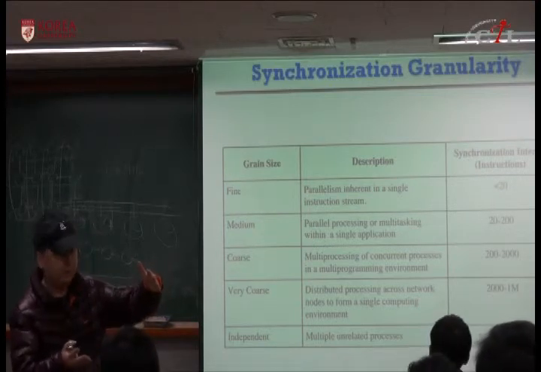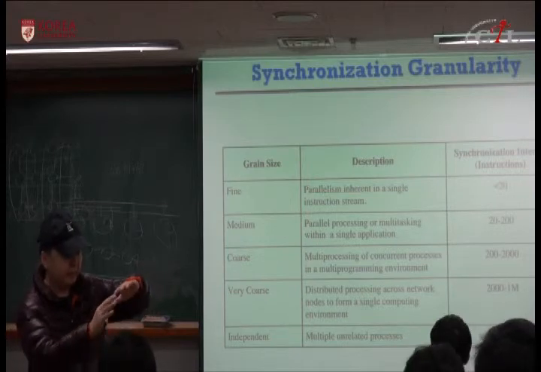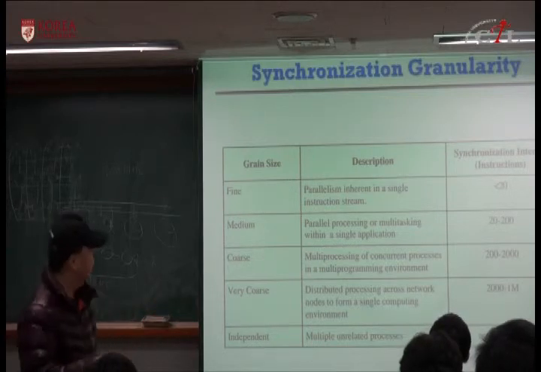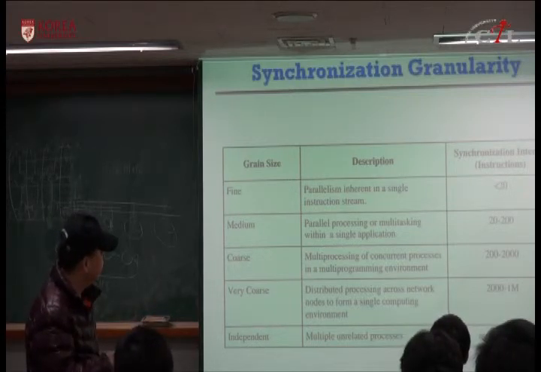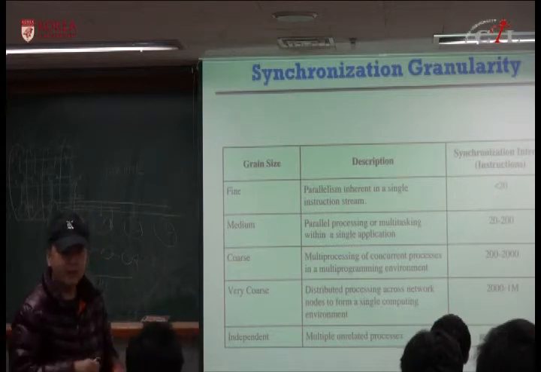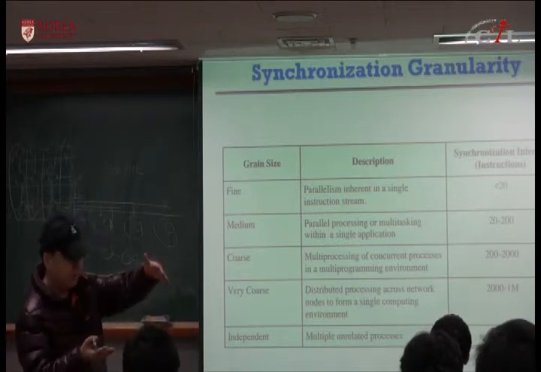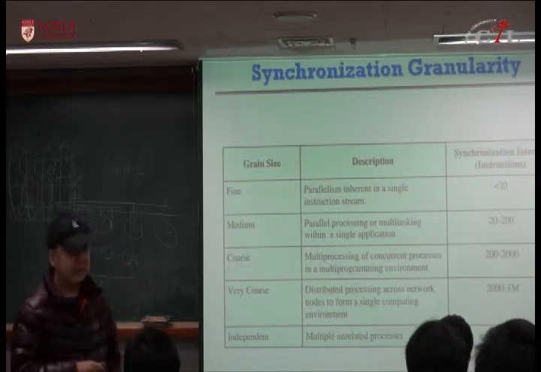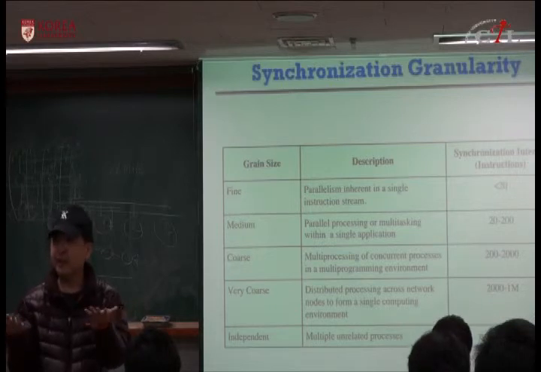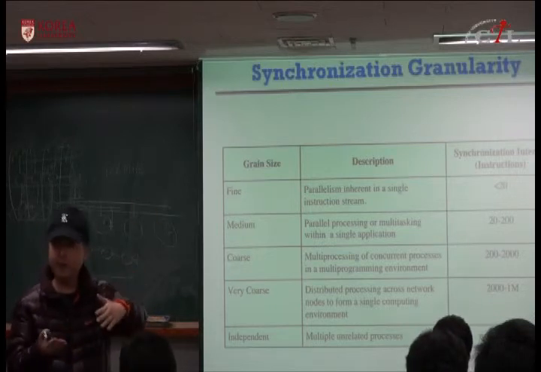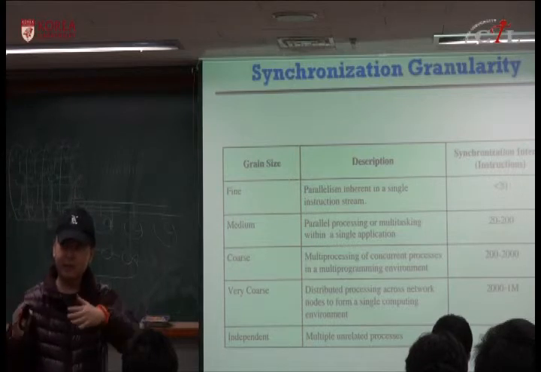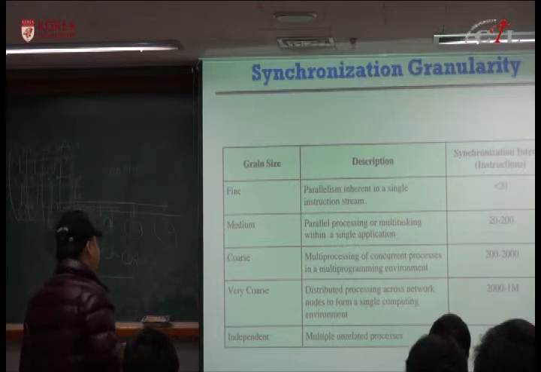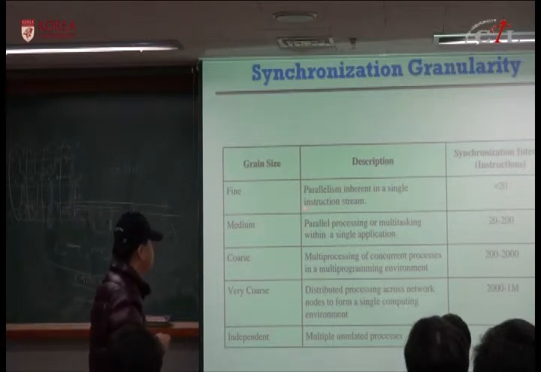But you can view this as a task that can be assigned to a single CPU. But this task is small, less than 20 instructions. And in this group, in this task, they need synchronization or they have dependency between these tasks. So after their execution, they have to wait for another task for synchronization, or they have to receive some data. Okay, and these are called fine-grained parallelism. Usually, this parallelism is inherent in a single instruction stream.